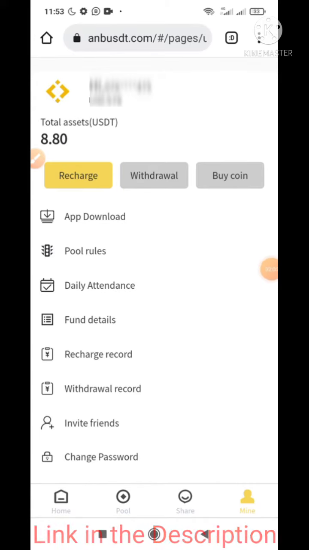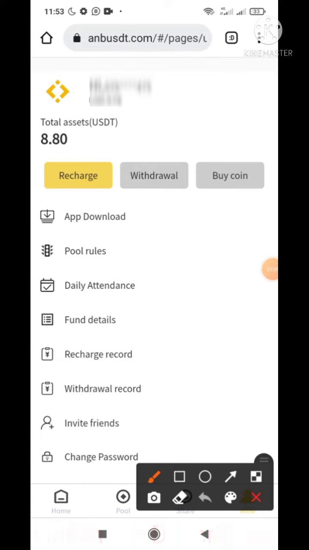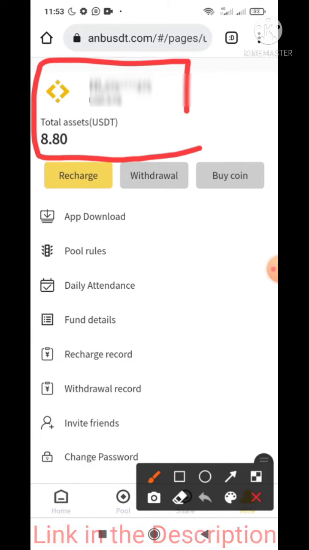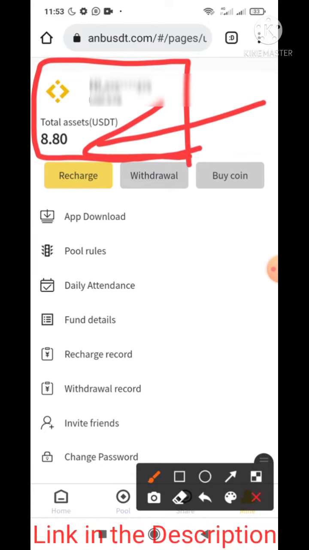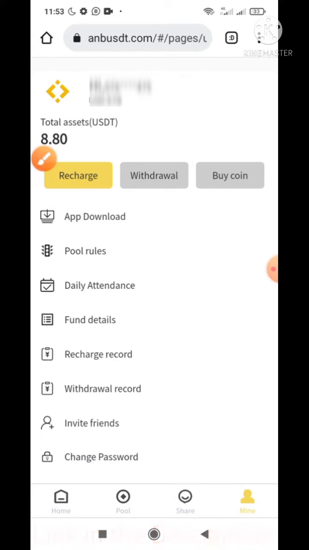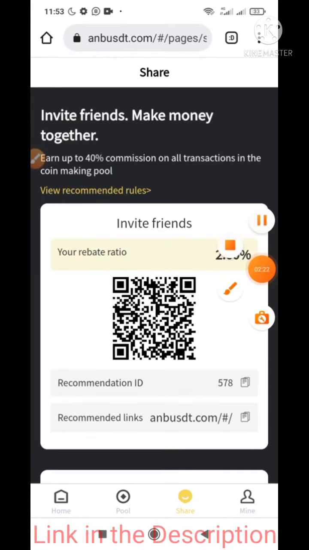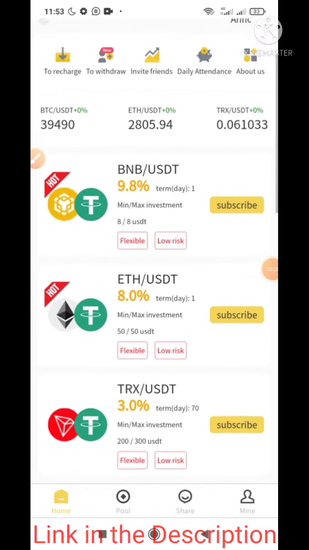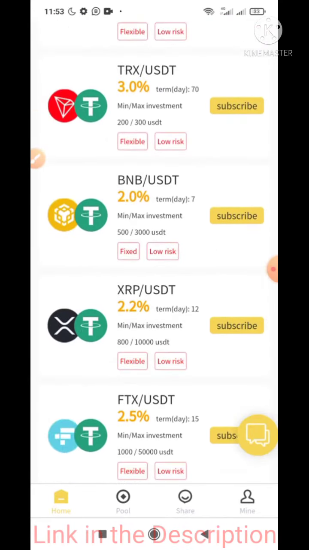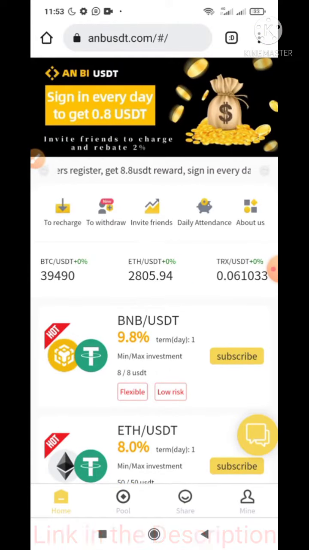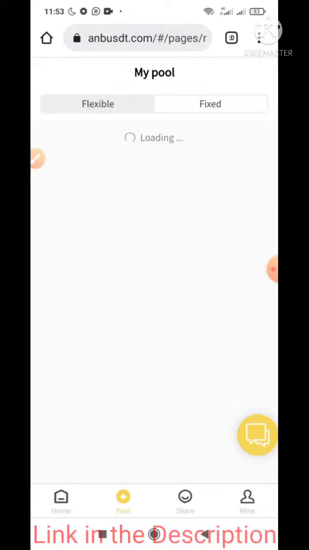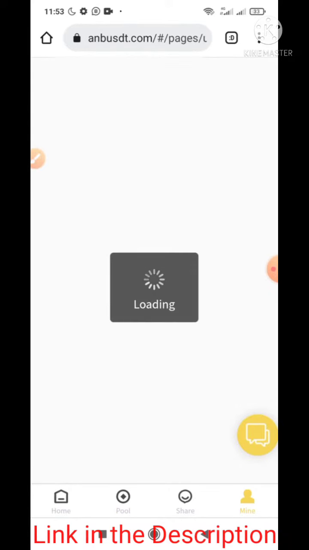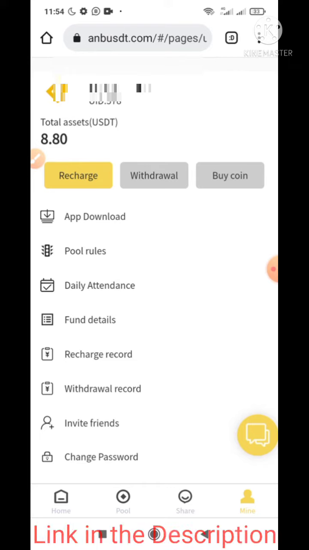After logging into the account, you can see on the screen that you have received 8.8 USDT. It's a bonus, a sign in bonus and sign up bonus. Daily you can sign in and earn 0.8 USDT, and you have now received 8 USDT in your account. Here you can subscribe and earn interest. You can find the list on the screen, BNB USDT, Ethereum USDT. You can subscribe to the list and earn the interest as shown on the screen.